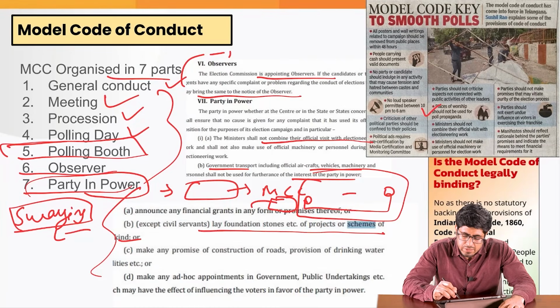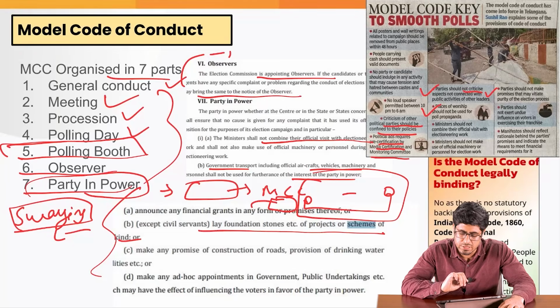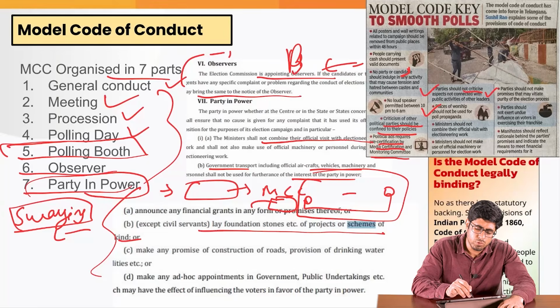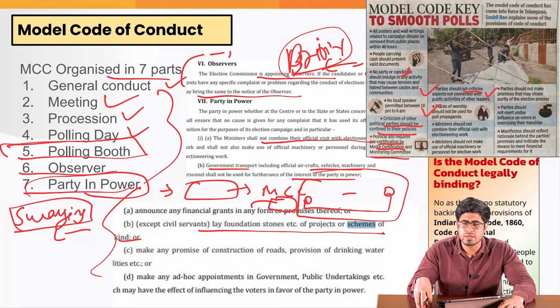It says that places of worship should not be used for political propaganda. Parties should not criticize aspects not connected with the public activities of a leader. Criticism of other political parties should be confined to their policies. Political ads should be pre-certified by the Media Certification and Monitoring Committee of the Election Commission. People carrying cash should present valid documents, as it should ideally not be for bribing the voters. That is how it ensures that free and fair elections are conducted in the country.